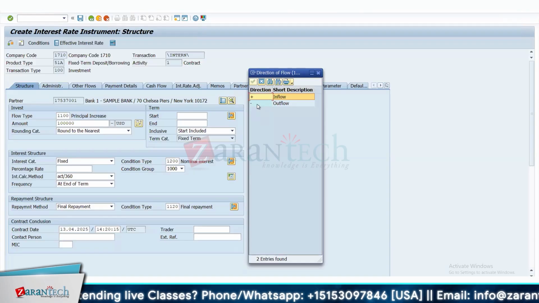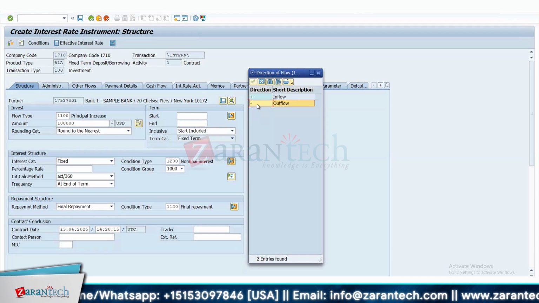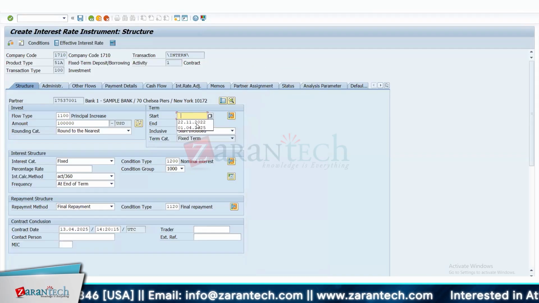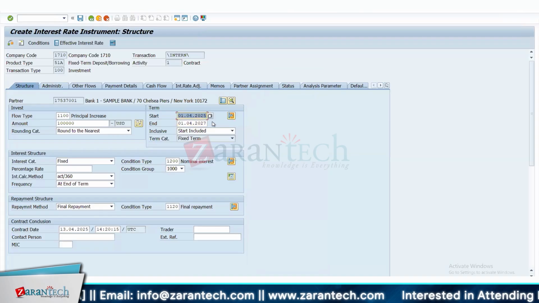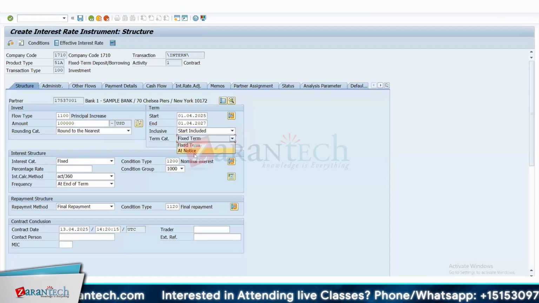But ideally, it's an outflow for you. That means you are committing the money from your company to the bank. So principal here means the investment. The investment itself will be increased. Exactly. Okay. So now let's say I'm starting my fixed deposit on 1st of April 2025 for the next 2 years, till 1st of April 2027. And inclusive, that start date is included here. Term category is fixed term, and it can be at notice, that is a deposit at notice. That means in terms of deposit at notice, there is still no end date.